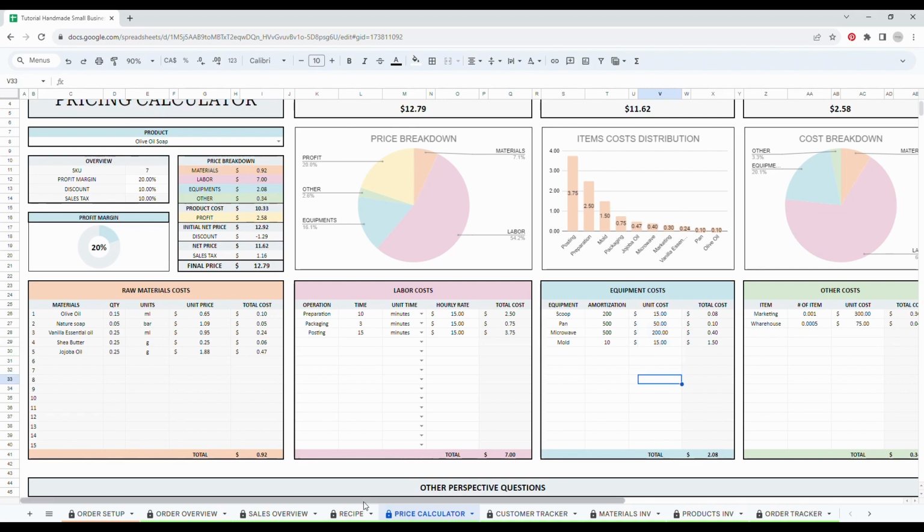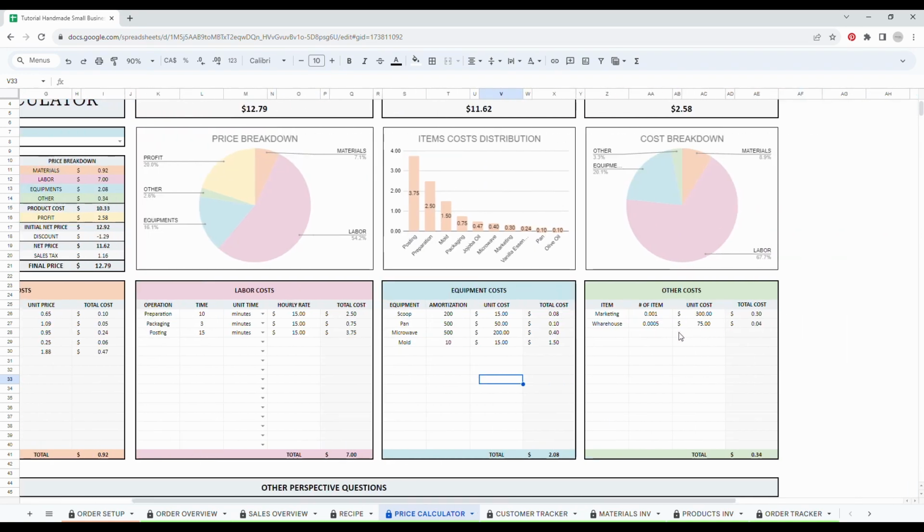Then we also have the other cost section. You can add other costs like marketing or shipping. So here I added my marketing and warehouse cost. Those costs can be very little because they are spread over all your products. So once all your information is typed in, you will see a complete breakdown of your price.